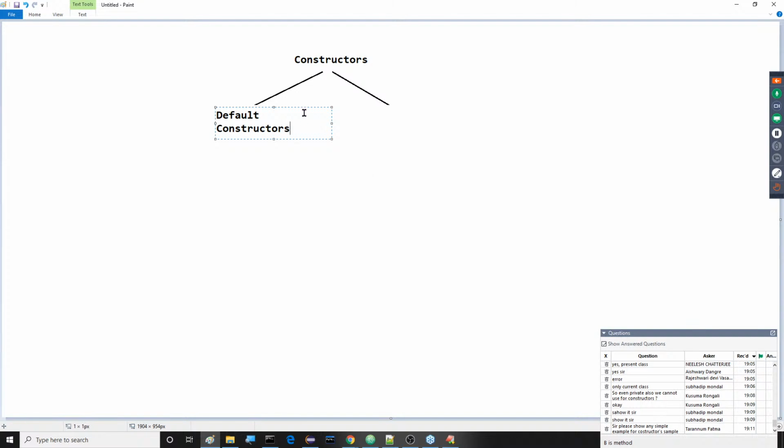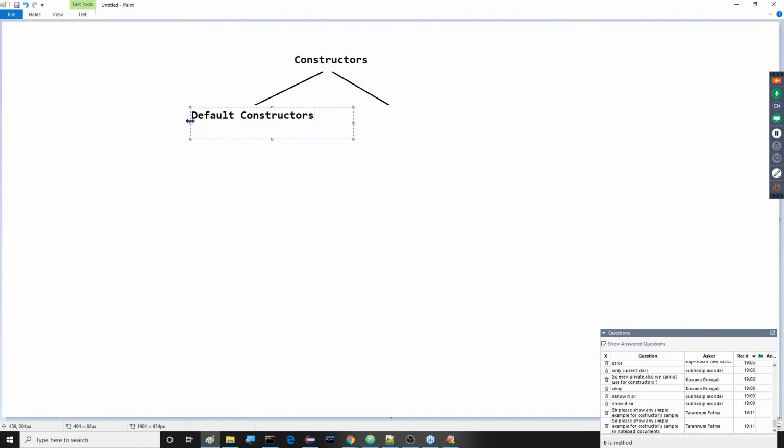Wait, guys, wait. I will show all these points now. Why do you hurry? Let me go to the examples. Please show any sample example for constructors in a notepad document. Wait. We have very good concepts now. Let me complete it. Without completing each and every point, I will not finish this course. Definitely, I will show each and every point. Without knowing all the types of constructors, how am I going to take examples now? Don't worry about that.